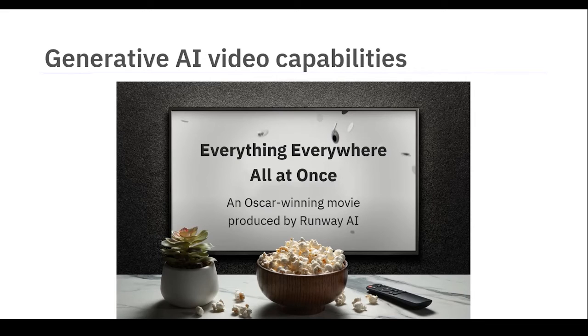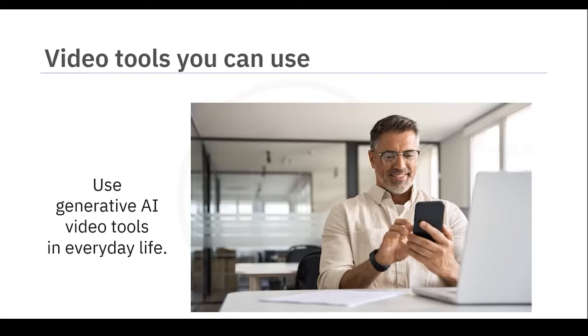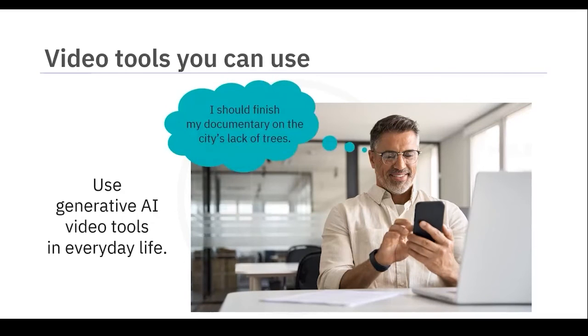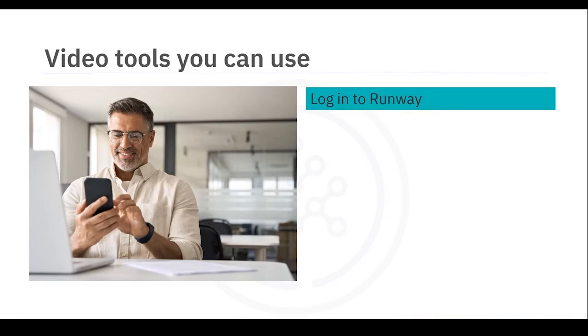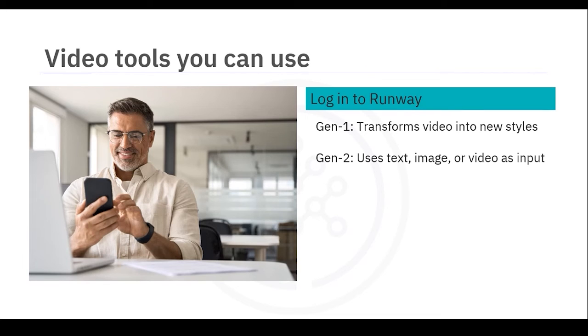In 2022, Runway AI used generative AI capabilities to produce the Oscar-winning movie Everything Everywhere All at Once. Even if you're not making big cinema, you can use generative AI video tools in your everyday life. Let's say you're making a documentary on the lack of trees in your city. You could log into Runway's Gen 1 tool, which transforms existing video clips into different styles, or use Runway's Gen 2 tool to create a video using text, image, or video inputs.